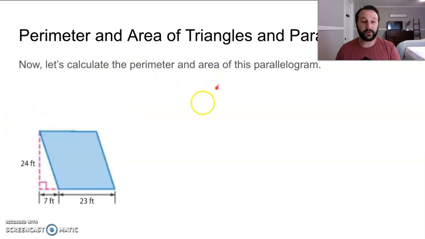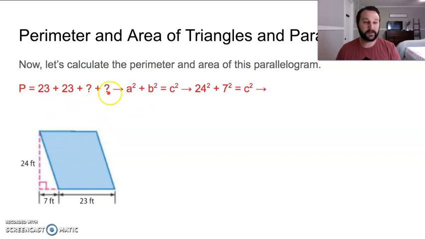So calculate the perimeter. Okay, so we've got 23 right here, and then we don't actually know this side yet, do we? So we can actually find this side right here, which will correspond to this side. They're congruent. So this side and this side are congruent. This side and this side are congruent.